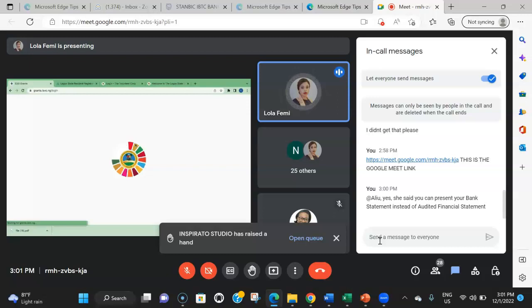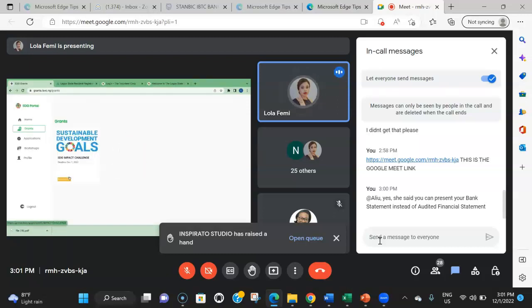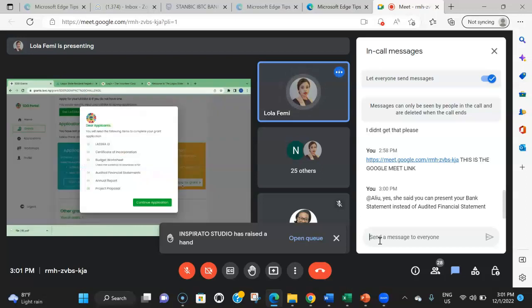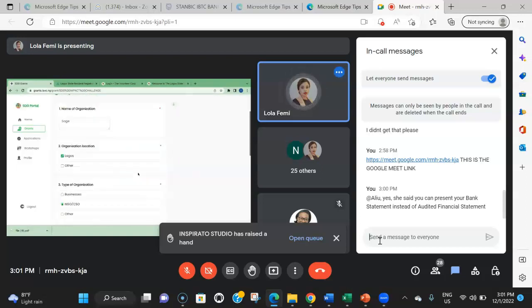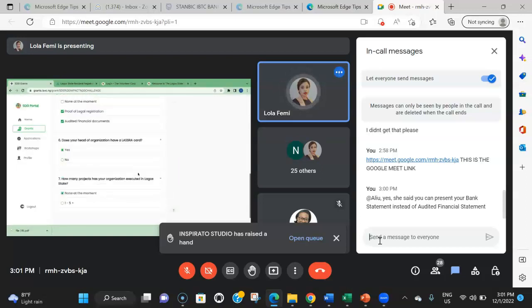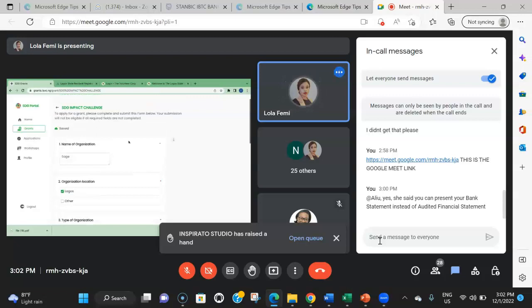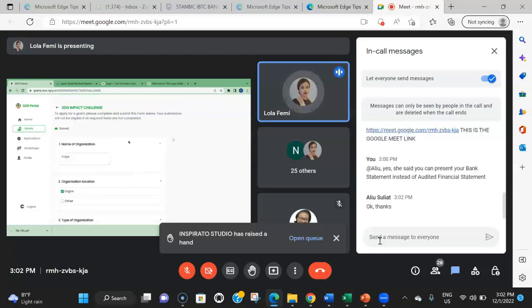I'm going to go back. So maybe you want to do other things. That's an error. Okay. So you can see that the status has changed to incomplete now because we already started it. So I'm going to click on this and continue. You can see that all the details that I entered previously are still saved in the system. So you can always fill in your information here and then come back and complete it whenever you can.